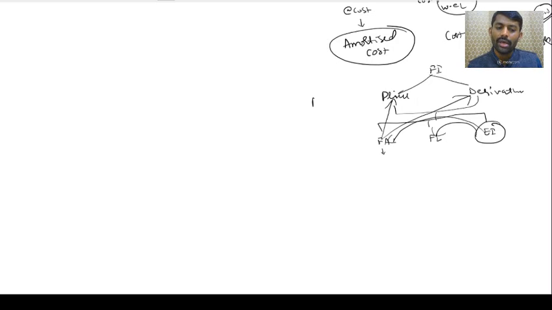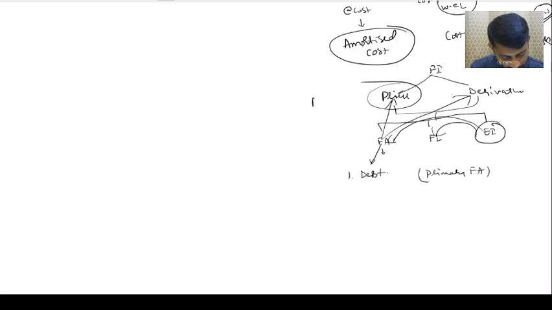Look at this presentation clearly. A financial asset can be of three types. What is the primary financial instrument meaning? The value can be derived initially. If the value of that instrument or that asset is known, then it is called primary. That primary financial asset, what do we call it? Debt. So debt means the value is known. Got it?